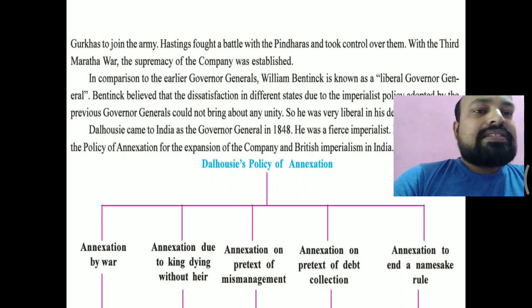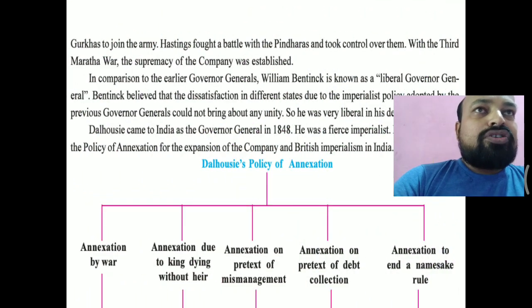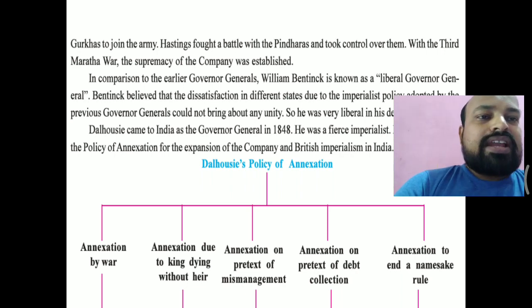Fourth is annexation on the pretext of debt collection. Now you all know that Wellesley introduced the subsidiary alliance system, and according to it, that kingdom or province had to pay an equivalent income to the British government, because there was a British army in their kingdom for their security. So if any kingdom was not able to pay the debt or income, it was annexed under Dalhousie's annexation policy.